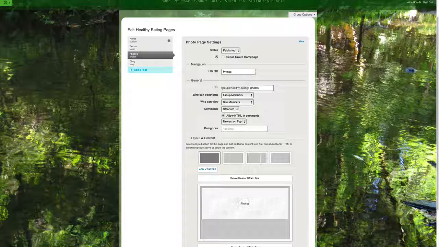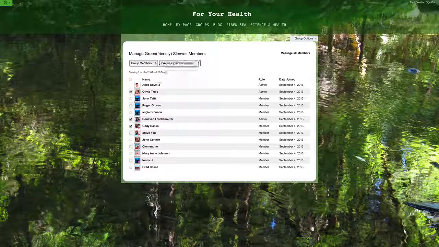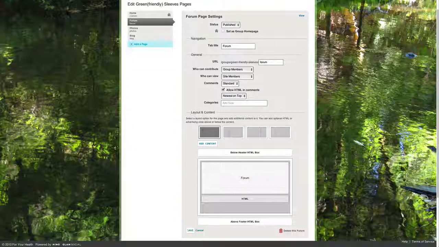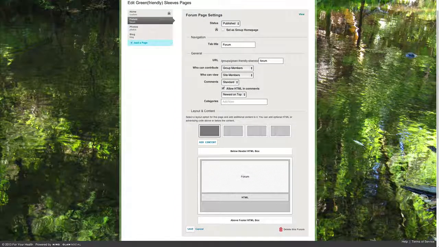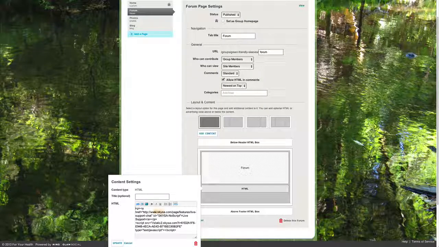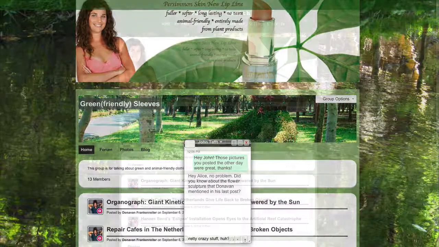Each group has a photos feature, a blog feature, where I've appointed a couple of trusted friends to be contributors and write up awesome pieces for me, a forum feature, which our members can contribute to, and a chat feature to promote some real-time conversations. You might notice this isn't built in yet, but I've added a third-party chat widget into an HTML box. This enables people to keep the discussion going in whichever form they prefer.